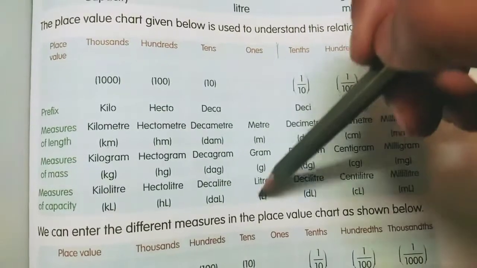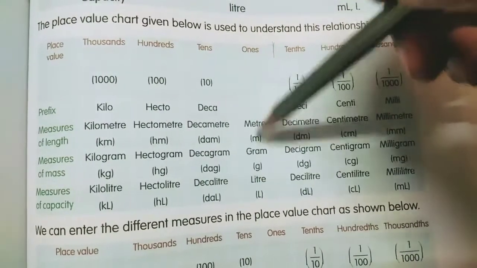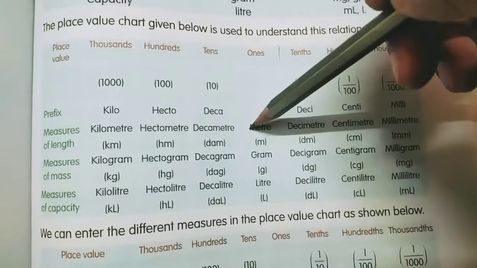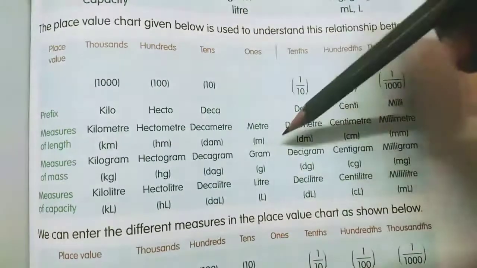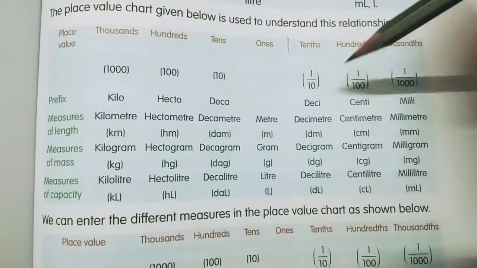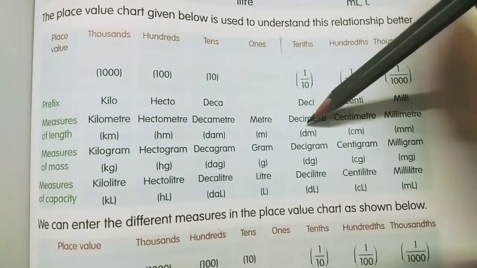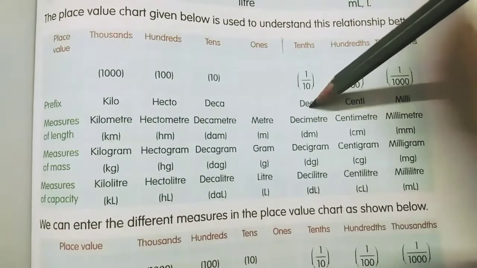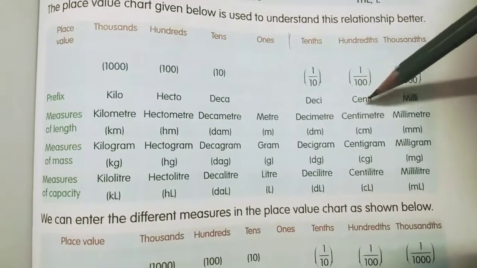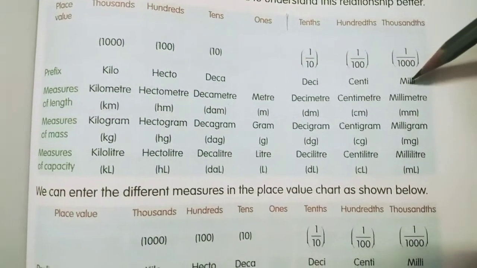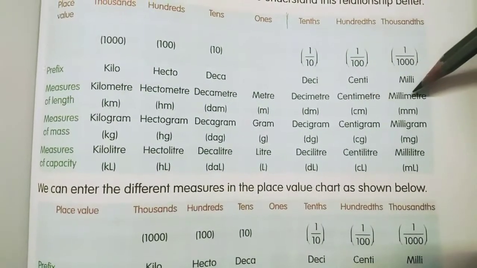The fourth one. After that, the lower units start. So these are the main border units, the main standard unit. That's why it is in the middle. This side the higher units and this side the lower units. So you have to understand it very properly. After the meter, the lower units start: decimeter, dm, then centimeter, cm, then millimeter, mm. The lowest unit is millimeter.